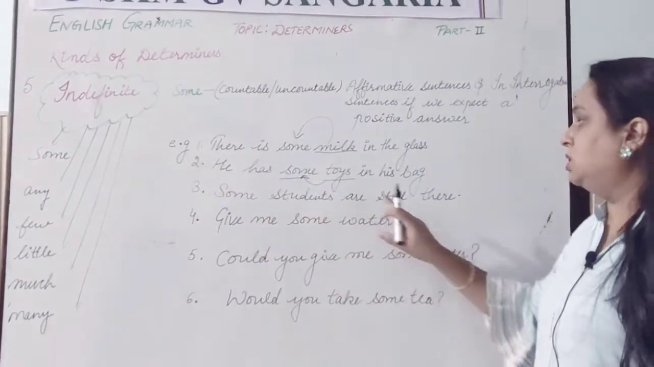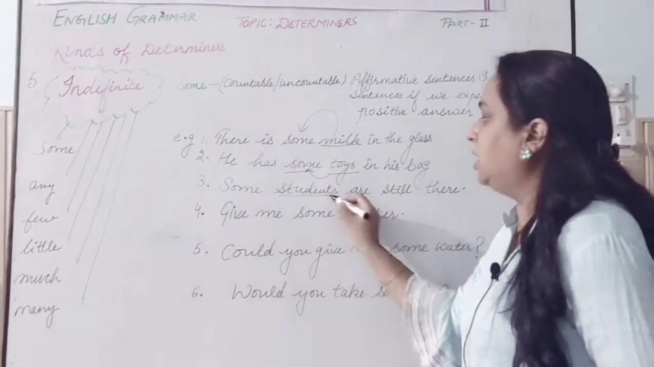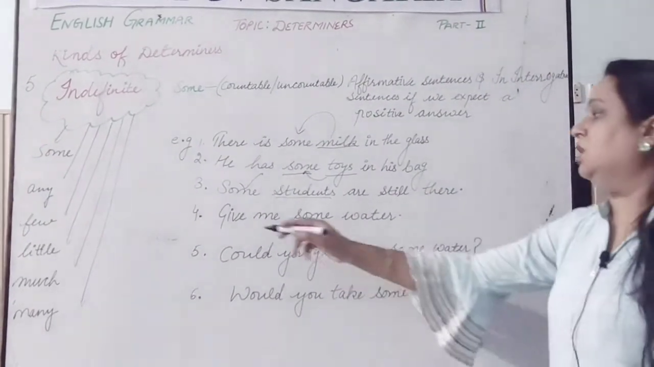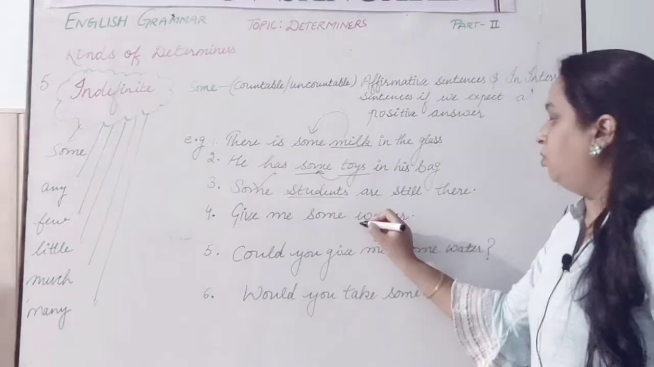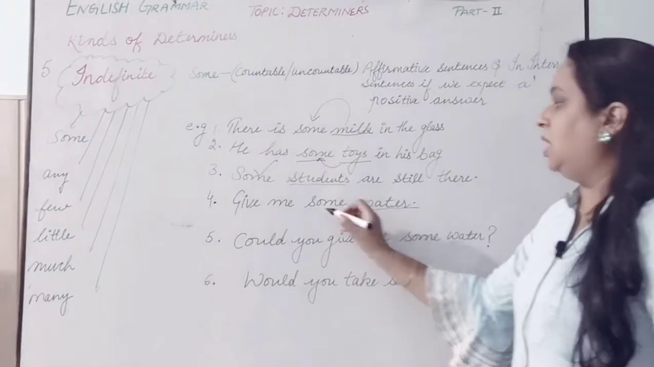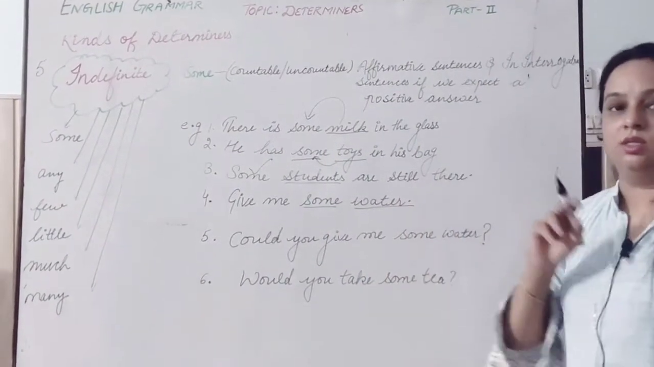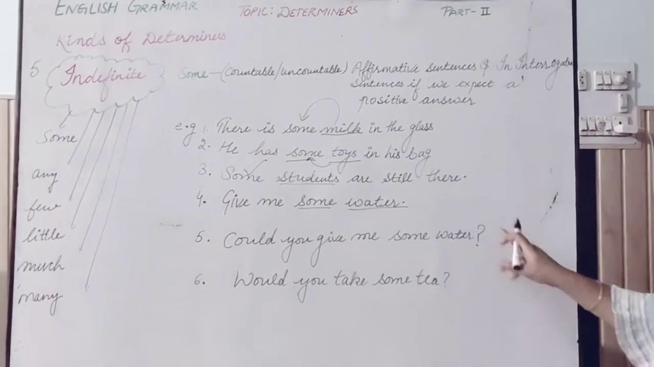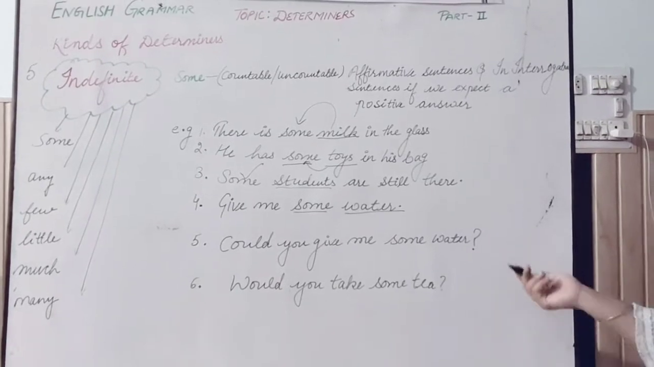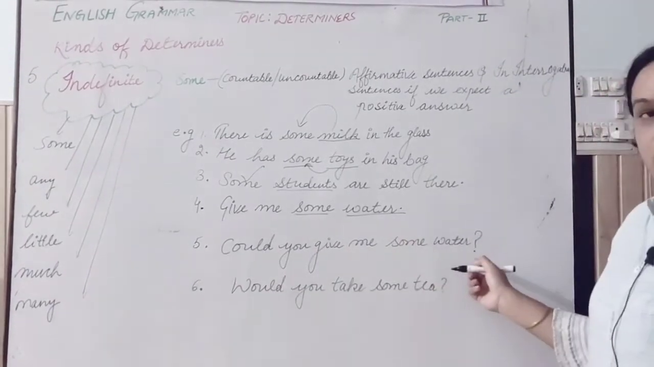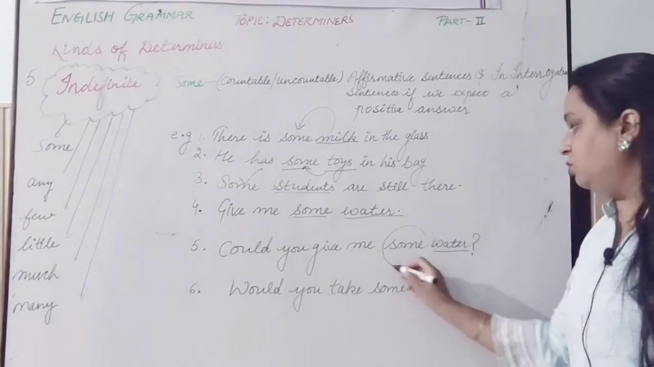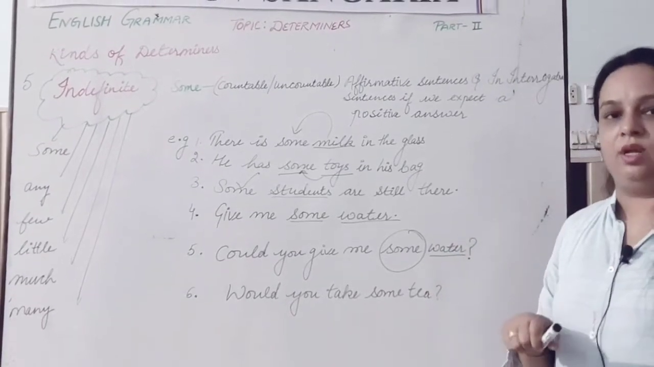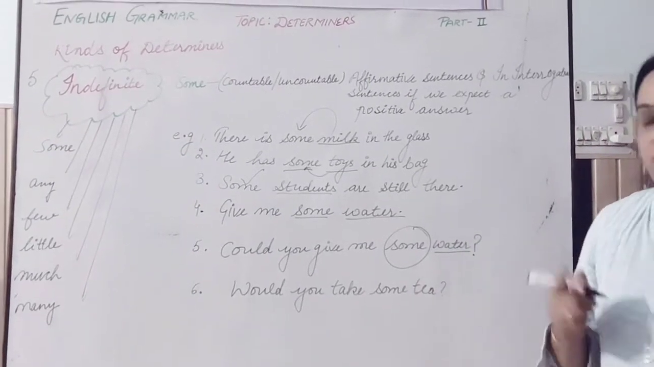Next one, some students are still there. Students again countable, and I have used some here because the sentence is affirmative. Give me some water. Water is uncountable, but I have used some here because the sentence is affirmative. Now let's take the example of the interrogative question where we are expecting the answer yes. So, could you give me some water? Here water is a noun and I have used some. And why? Because the sentence is interrogative, and that type of interrogative where we are getting a positive answer.